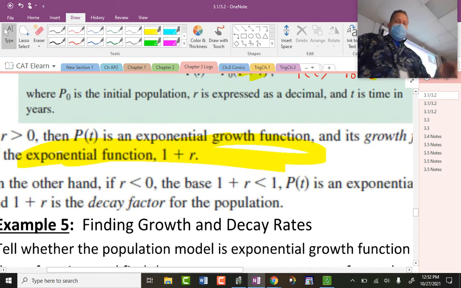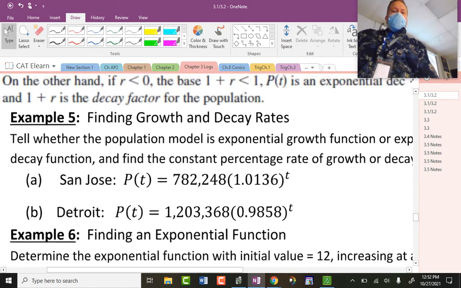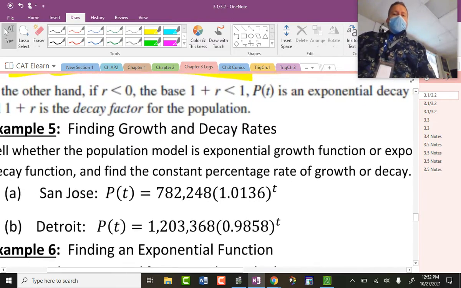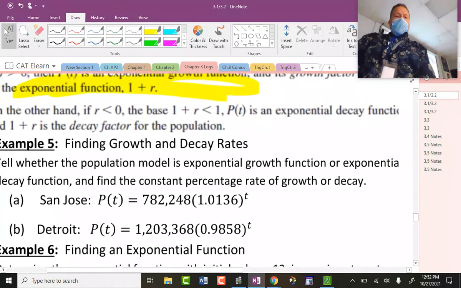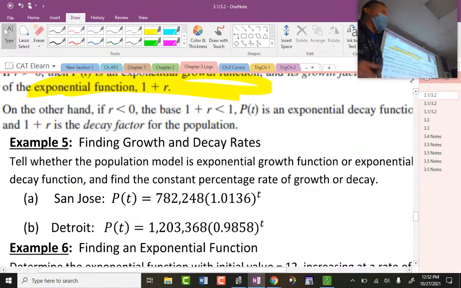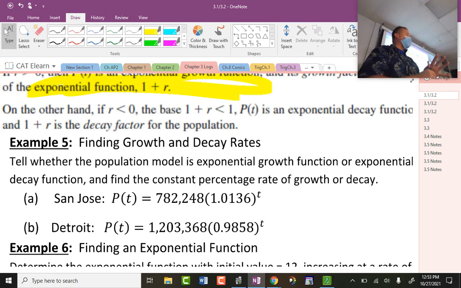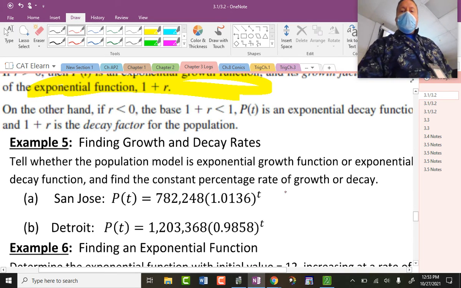Growth or decay. Got 2 cities, San Jose and Detroit. And then that's what we can do. You can simply put in your notes, growth or decay. That's it. That's what all this says right here. Tell whether the population has X amount of growth or decay, and then find the constant percentages. We'll do that here. Okay, so looking at San Jose, growth or decay. 3, 2, 1, go. Growth. So it is growth.